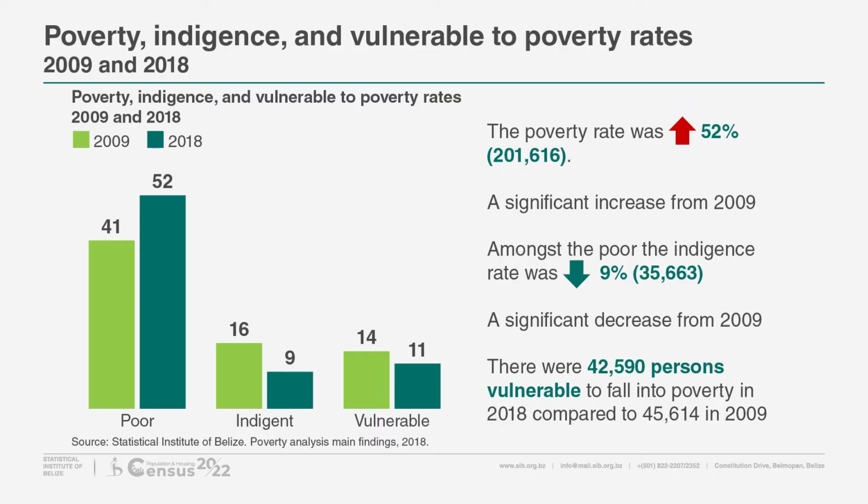Overall poverty rates. In 2018, similar to the head count ratio, the poverty rate was about 52%. Again, this marked a significant increase from the rate of 41% in 2009. Meanwhile, the indigence rate was about 9%, a significant decrease from 16% in 2009. This is encouraging, showing that despite overall increases in poverty rates, there were less individuals living in critically poor situations.